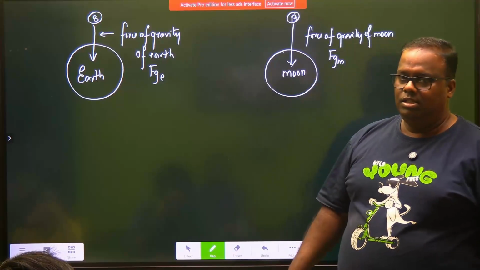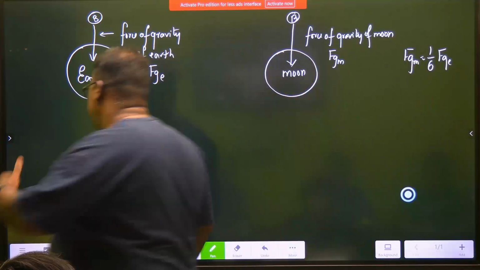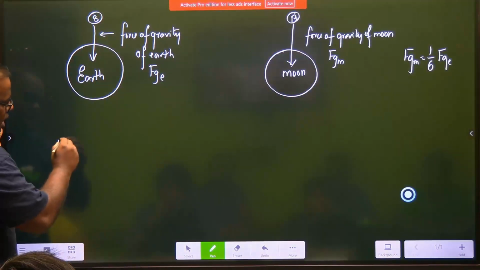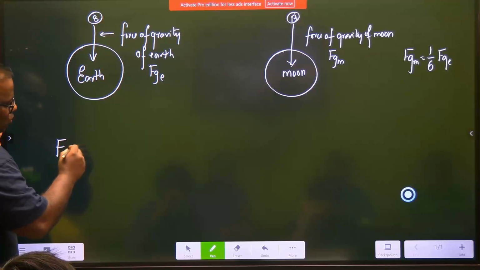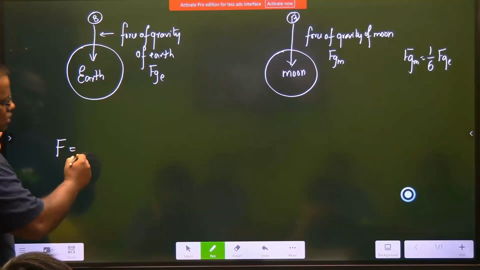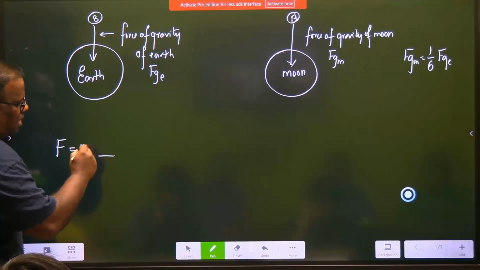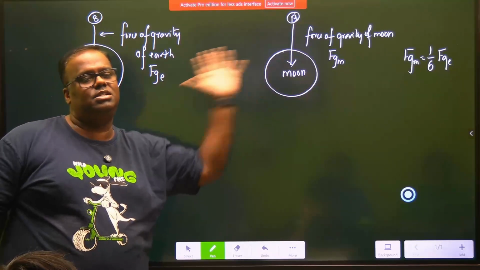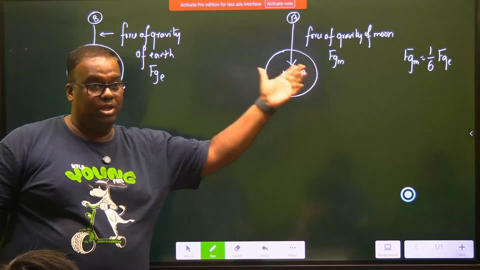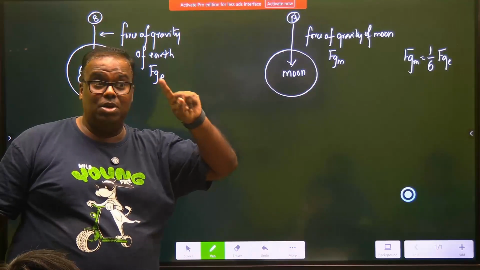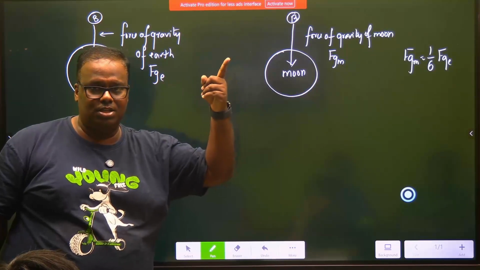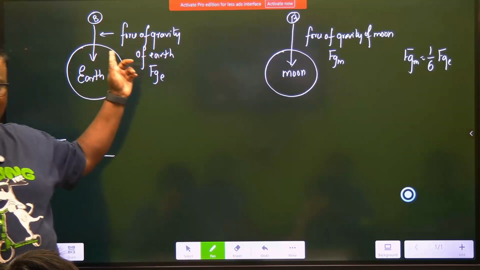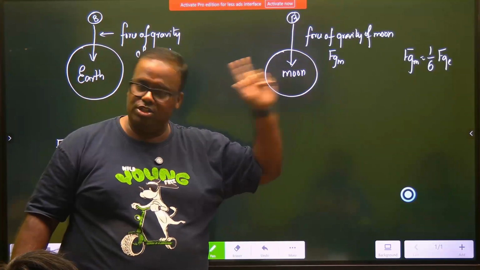Agreed. That means, think like students of science. That means I have a force and I'm trying to now quantify what does this force depend upon. Obviously, the mass plays a role. But in both the cases, the mass is same. So it is not mass. It must be something more than mass, which is more on earth as compared to moon. Is this logic understood?